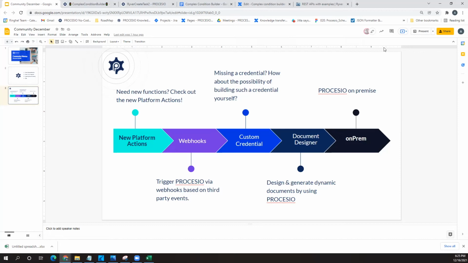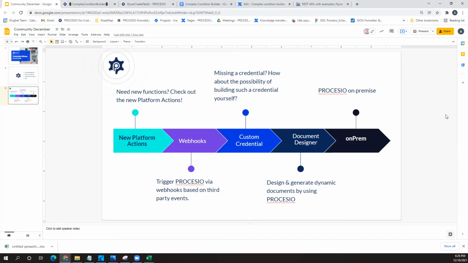Yes, and to add on what Marian said, we are going to focus on taking Procesio to users, taking Procesio to showcase its true capabilities, the capabilities that were a challenge for us this year. Now we can showcase them, now we can bring value to companies, and that would be our core focus and our core challenge for 2022.